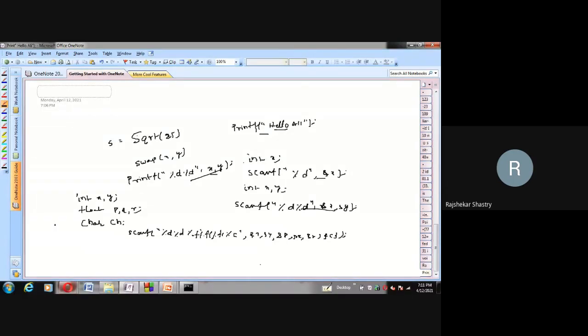Particularly for formatted input output, we see printf, scanf, fprintf, fscanf, sprintf, sscanf, like this, so many printf and scanf methods are there. Console oriented printf and scanf are only one, standard printf and standard scanf. File oriented we have so many. All these printf and scanf methods are such methods that they can take any number of arguments. There is no limit, and they are not overloaded.